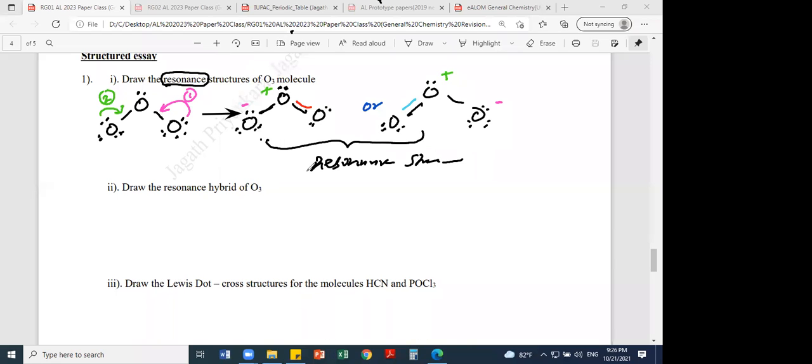Therefore, the resonance hybrid is the combination of both, with the double bond possible on each side, and then you put a dotted line like this.